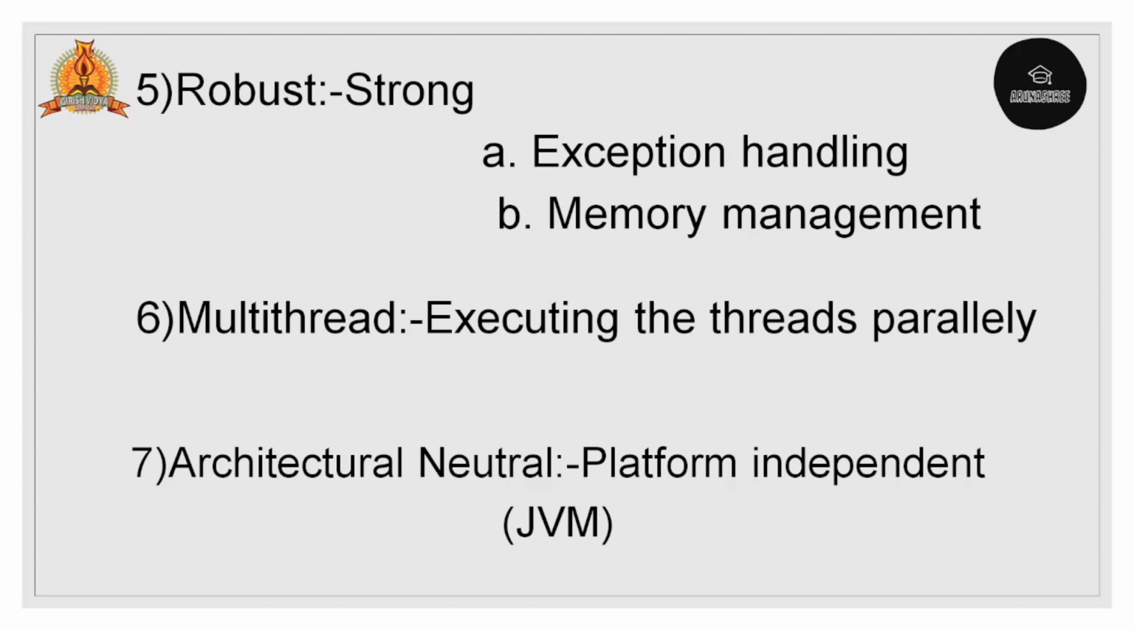In C we use pointers for memory management, but in Java automatically it will handle the pointers. Okay, then we don't include pointers in Java. It will automatically allocate the memory for each and every variable.